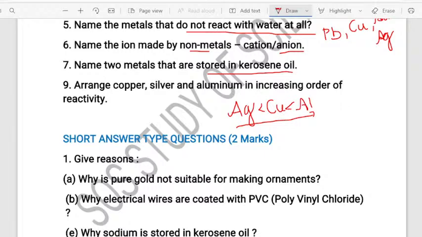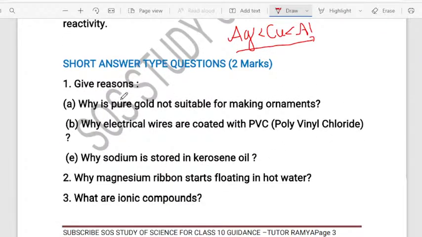Yes. So now let us go for the next question. Short type answer for 2 marks questions. Give reasons. Why pure gold is not suitable for making the ornaments? Why? What is the reason?